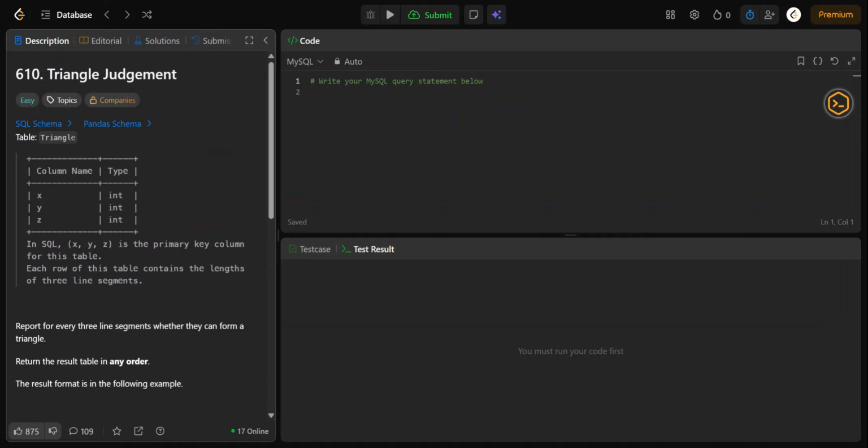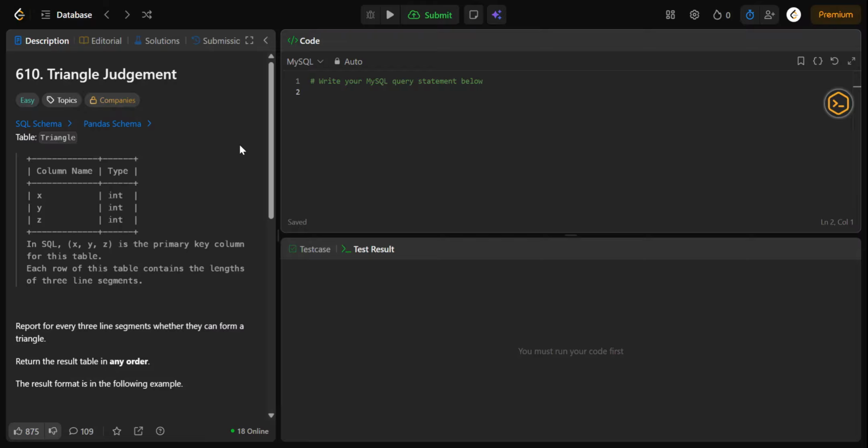problem asked by companies like, as you can see, Amazon, Apple, Bloomberg, Google, Meta, and Uber. All these are top companies. Okay, so you will learn in this video in less than 6 to 10 minutes, and by the end of this video you will know exactly why this solution works instead of simply memorizing the query.